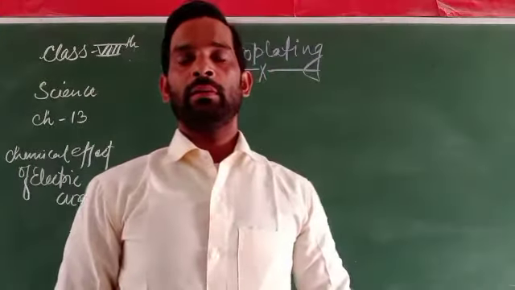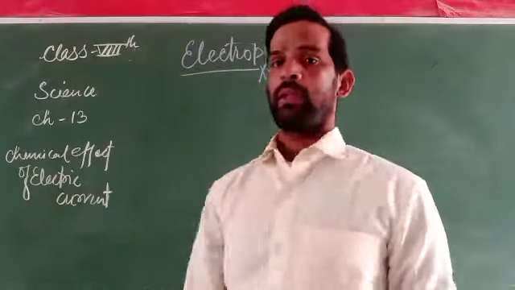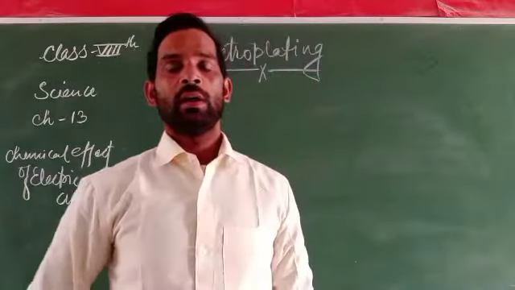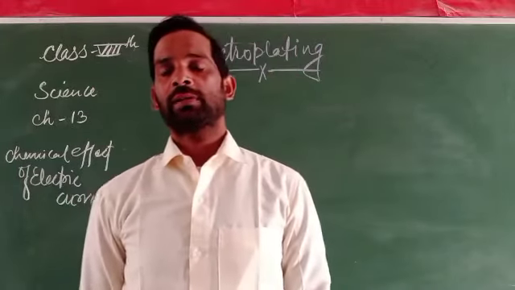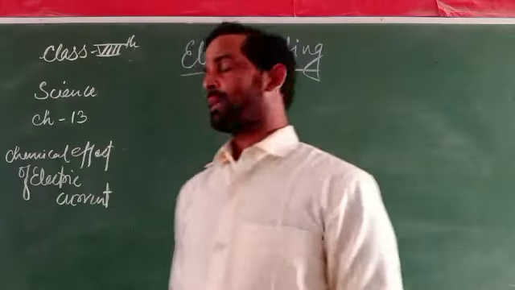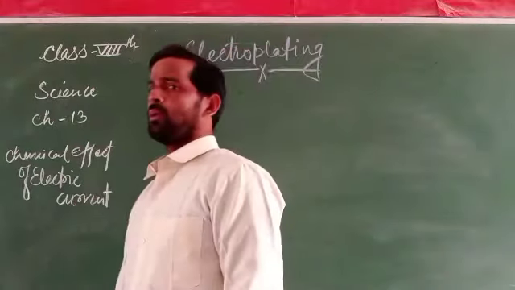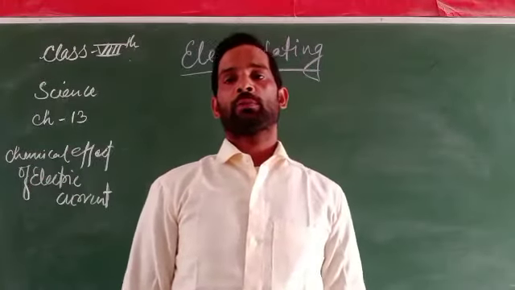So class 8, as we know, what actually is electroplating? Electroplating is a form of electrolysis, or we can say the application of electrolysis is termed electroplating. What does electroplating mean?